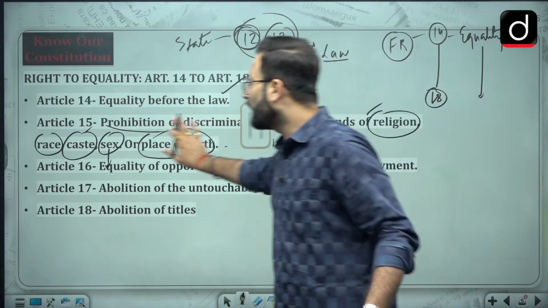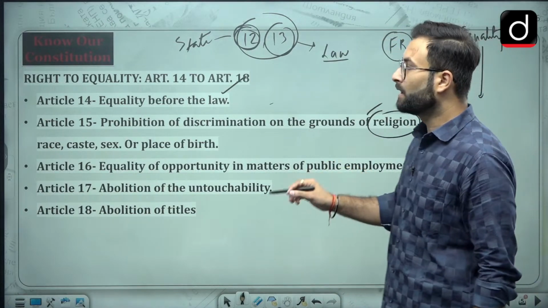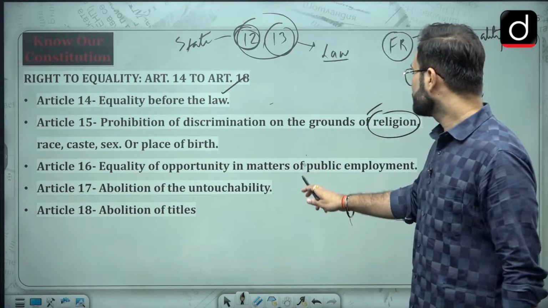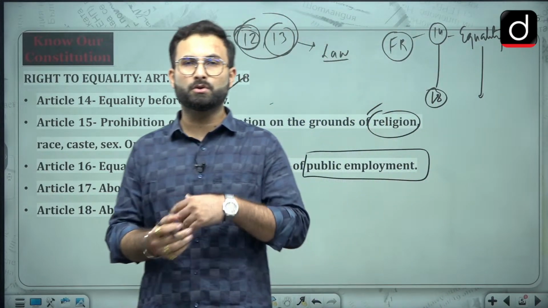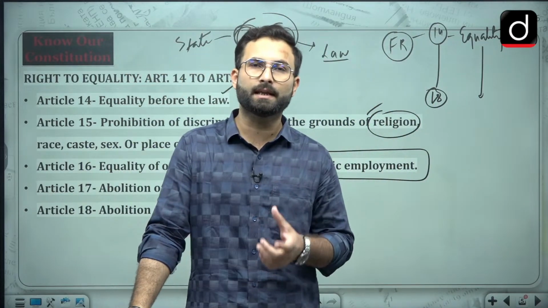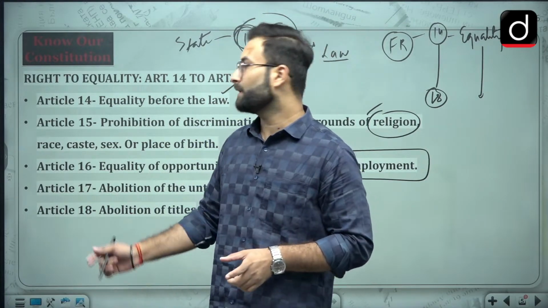Now moving further, Article 16, that is equality of opportunity in matters of public employment. Okay, so here also they are saying that when we are talking about public employment and opportunities related to economic opportunities, in that case also the government should not discriminate. Okay, there are also grounds which are given in Article 16.